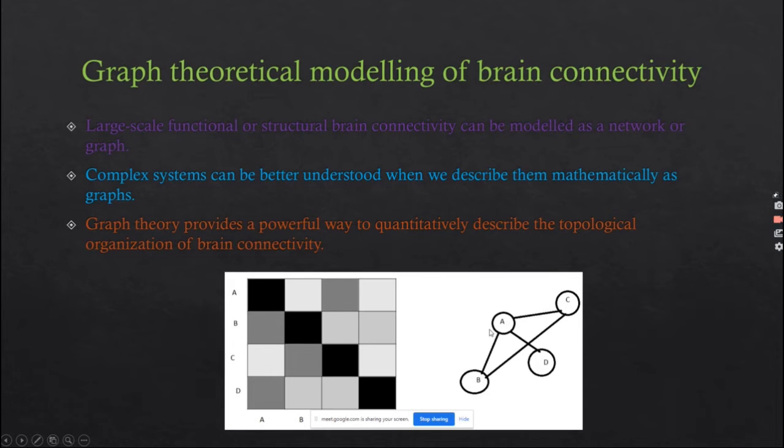These nodes correspond to the electrodes that capture brain activity from specific brain regions, and these edges show the connectivity strength between these two regions of the brain, or these two electrodes. We can also express a graph in the form of a matrix. The diagonal is black because each channel is auto-correlated with itself. So here the connectivity is 1.